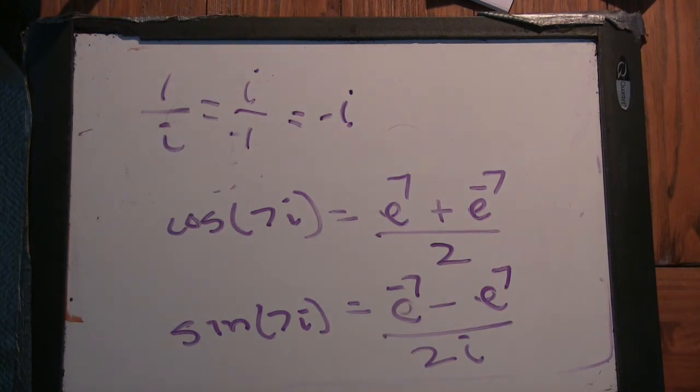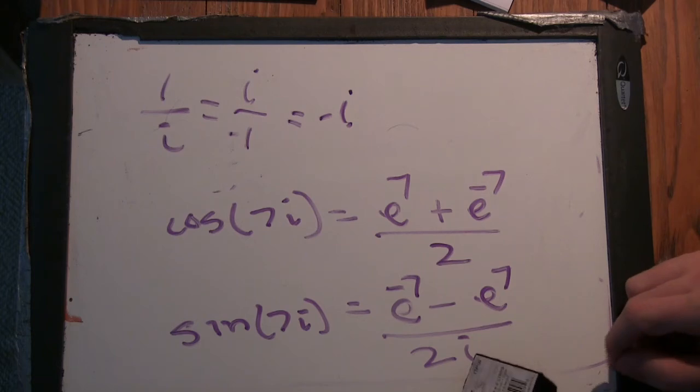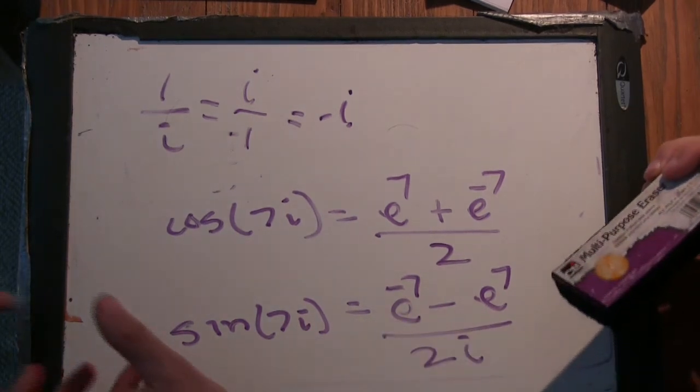But why does 1 over i equaling minus i actually make sense? The reciprocal of i is minus i. Well, because they have to multiply together to be 1. Okay. And since i squared is minus 1, i squared times minus 1 would be 1.